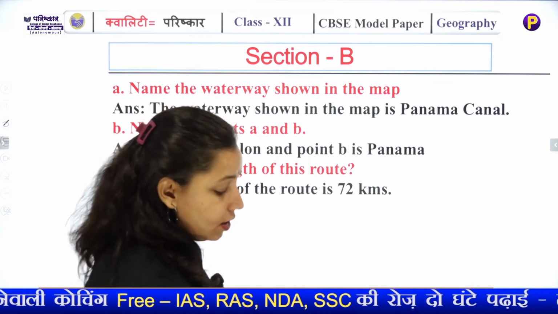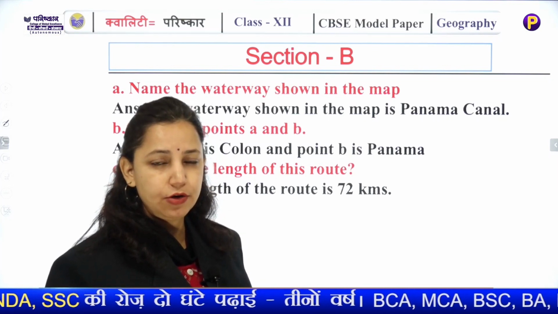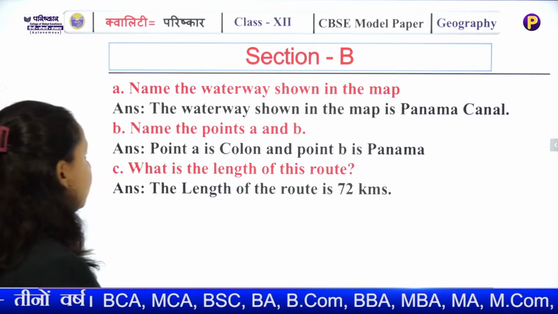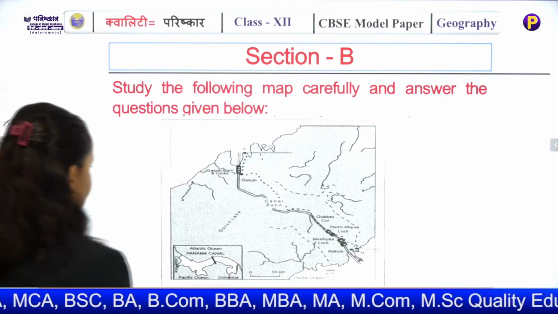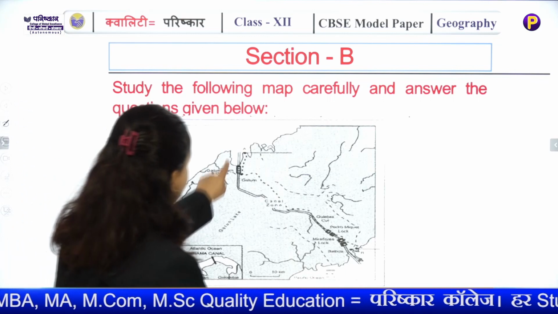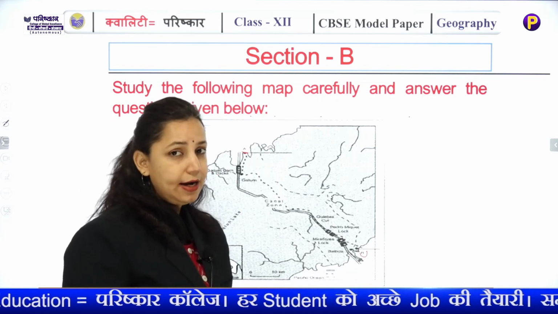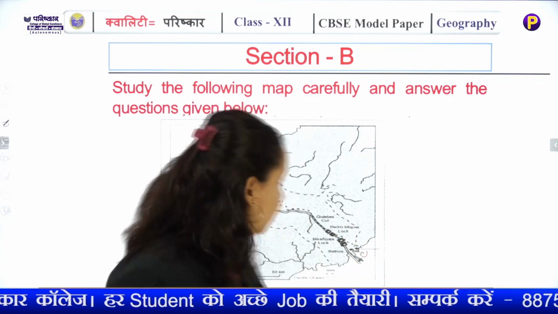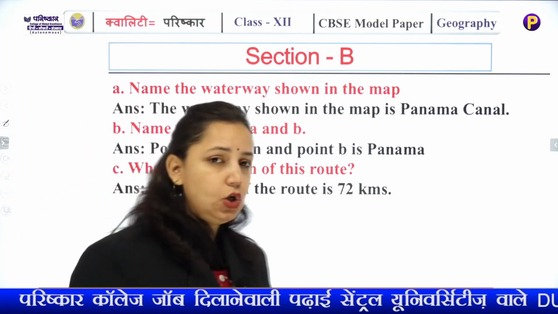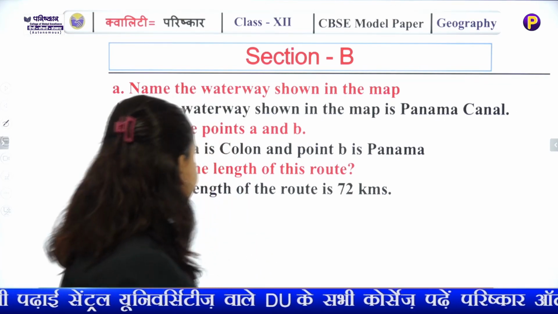Name the waterway. Now first you need to identify the map itself, what map it is, which country or which infrastructure, which cultural environment element it is showing. Name the waterway. Now you should know which waterway it is showing. It is the Panama Canal. Name the points A and B. You can see the A point here and B point here. So you should know the starting and the ending point of the Panama Canal. The answer is A is Colon and B is Panama. What is the length? 72 kilometers. For this you should know about it. You should have read about the Panama Canal.